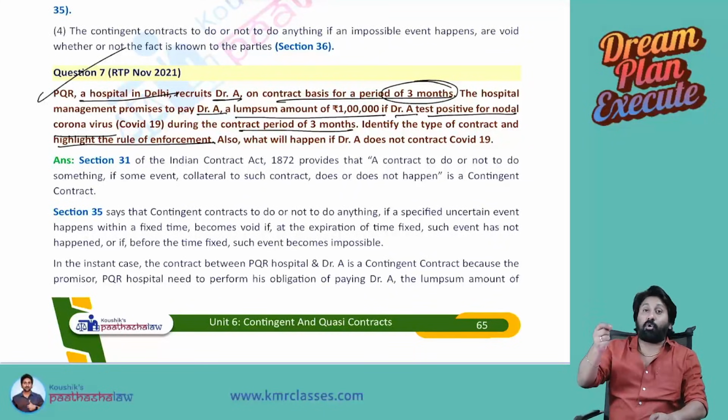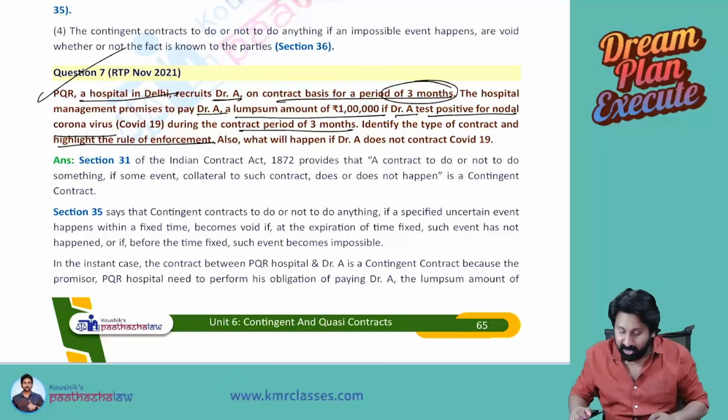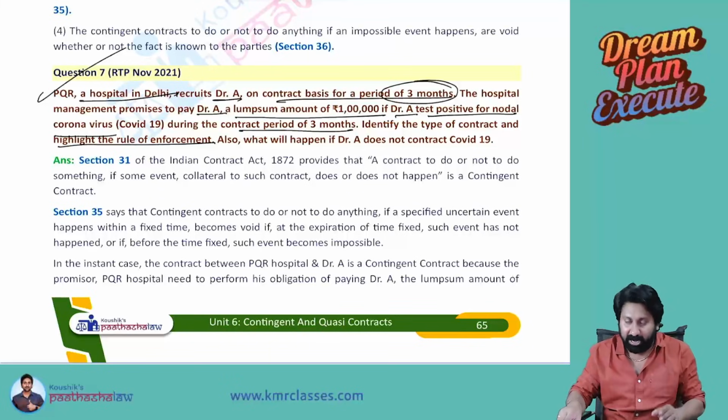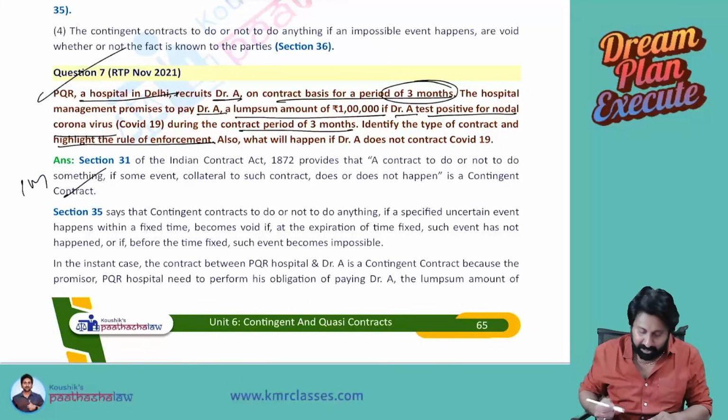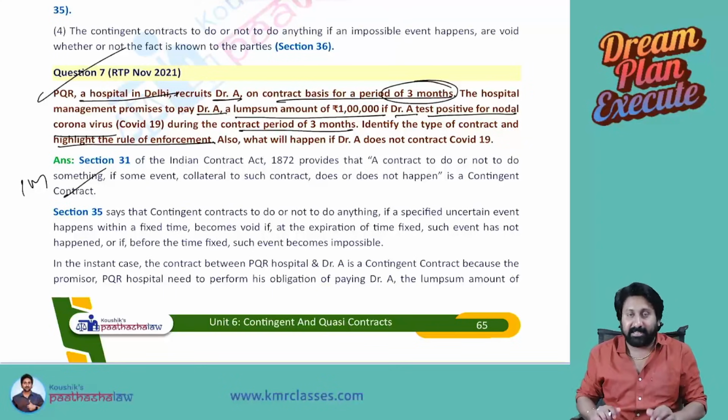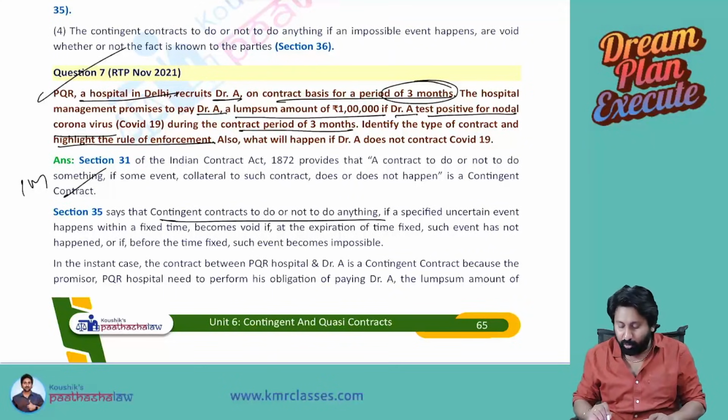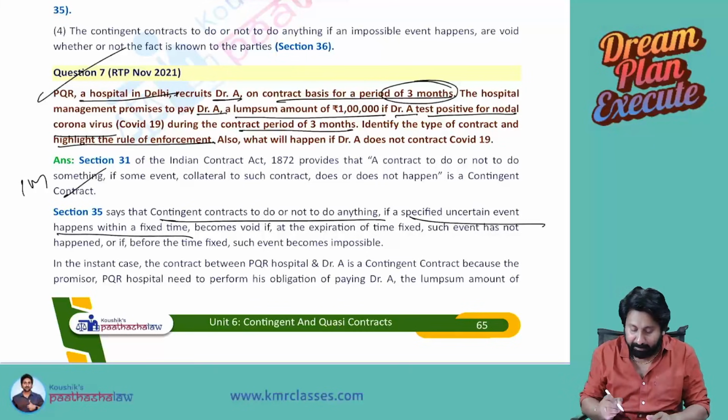If some event collateral to such a contract does or does not happen, first we have to write this to get that 1 mark. Next, it also says that a contingent contract to do or not to do anything if a specified uncertain event happens within a fixed time.